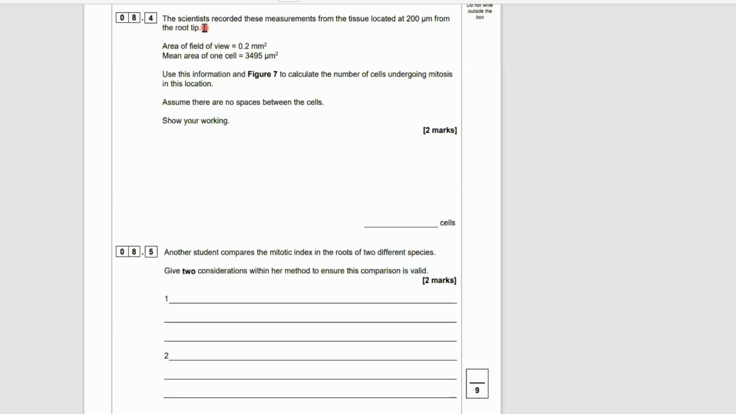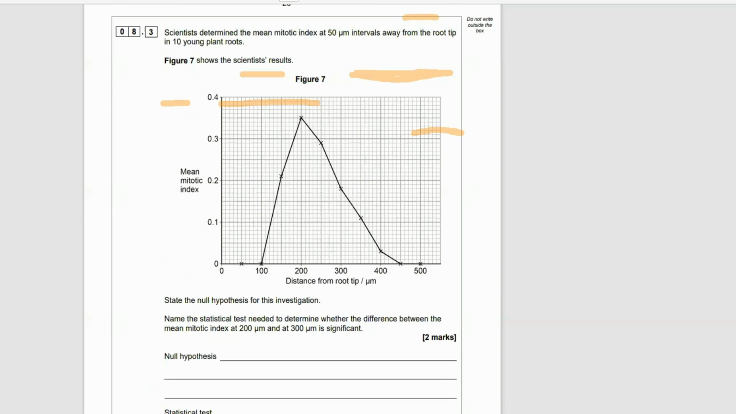The field of view, that means when they're looking through the eyepiece lens, they can see 0.2 millimeters squared. The mean area of one cell was 3,495 micrometers squared. Use this information and figure 7 to calculate the number of cells undergoing mitosis in the location. Assume there are no spaces between the cells, so every single part of that 0.2 millimeter area of view is filled with cells. We need to use figure 7 as well.